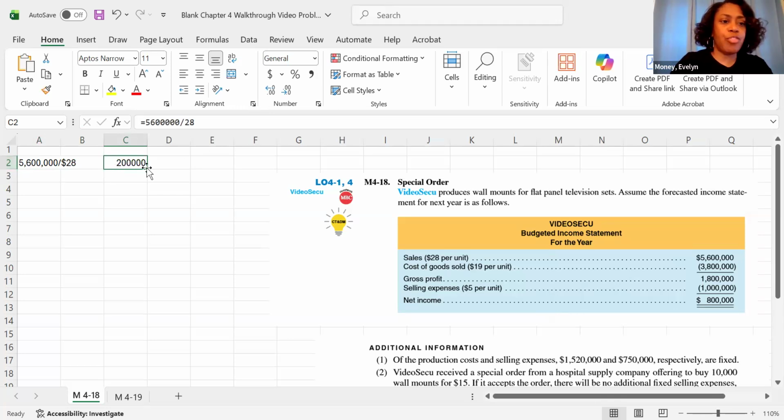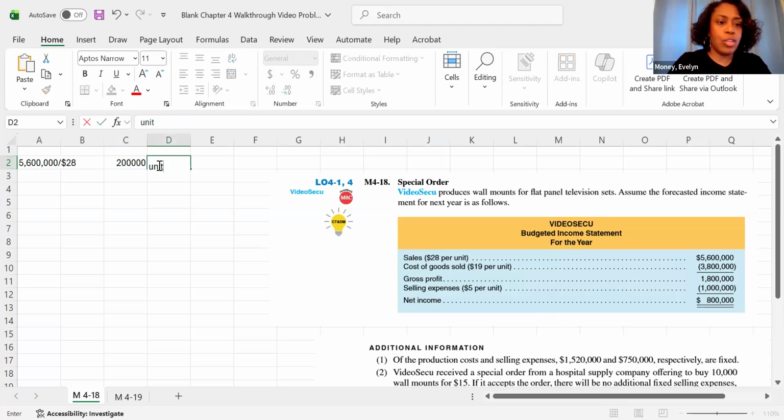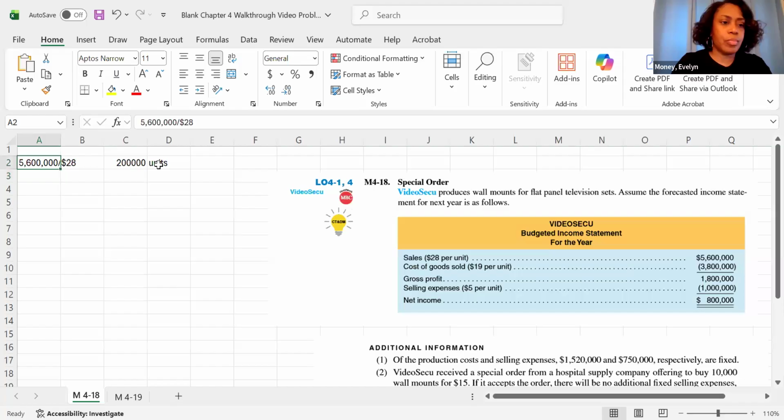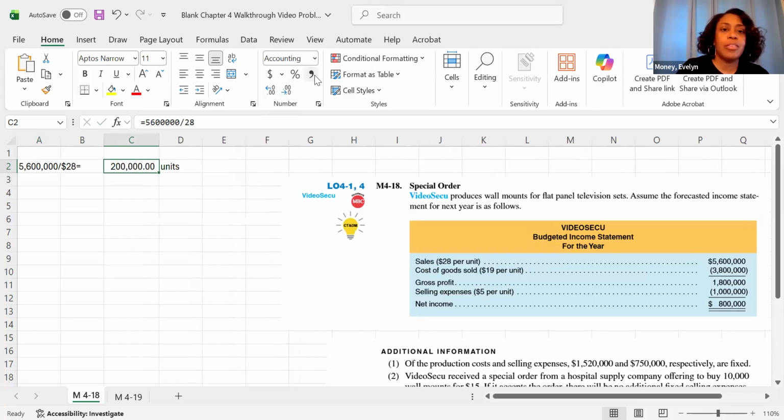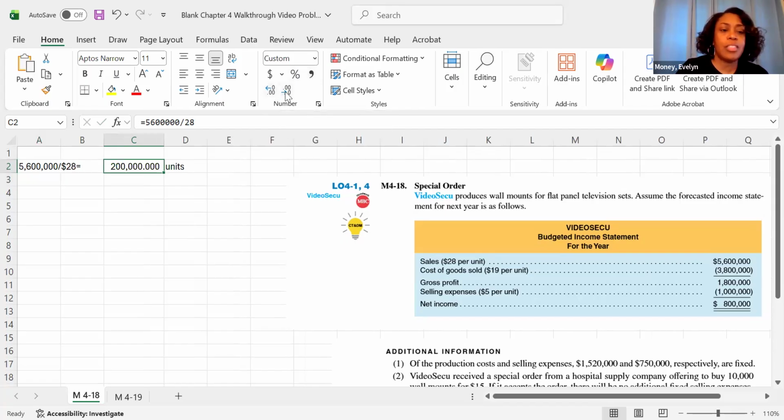All right, so we have 200,000 units. Let me make this look nicer, and we'll say that equals. Now, let me add a comma here, and I don't need any pennies.